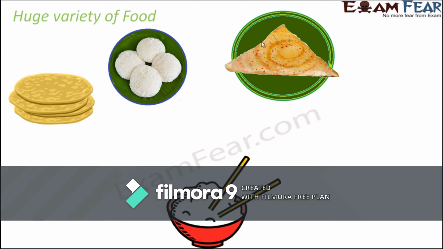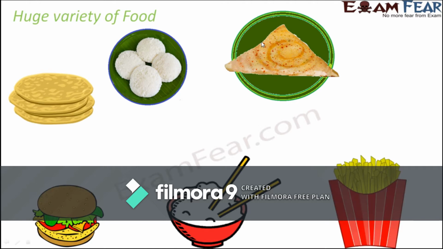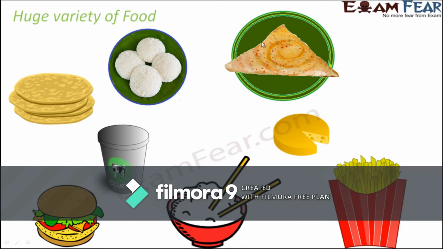When we look at the huge variety of food, some of the most common foods used as staple food, like rice, roti, idli, dosa, have quite simple composition. They are either made up of rice grains, or wheat, or rice mixed with a pulse. Again, items like cheese and yogurt are all milk products. Both of them are obtained from milk, just that the processes of their preparation are a little different, and that is why we get different products.